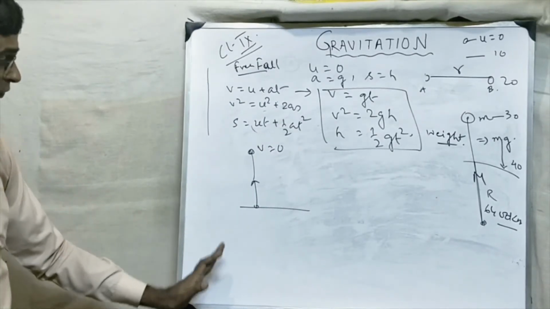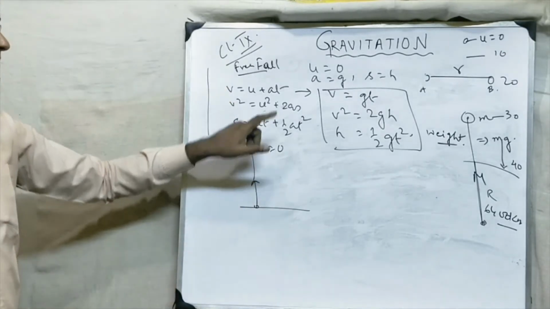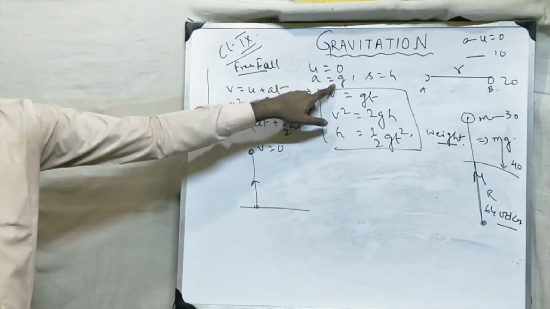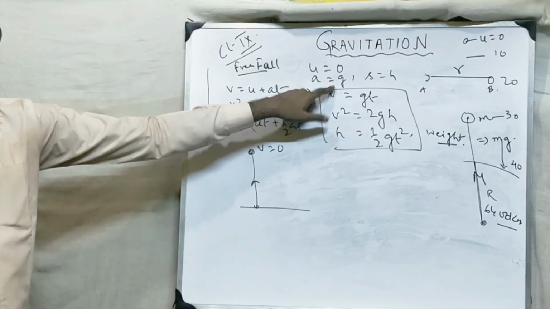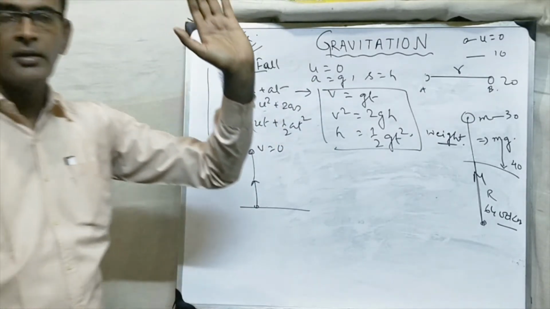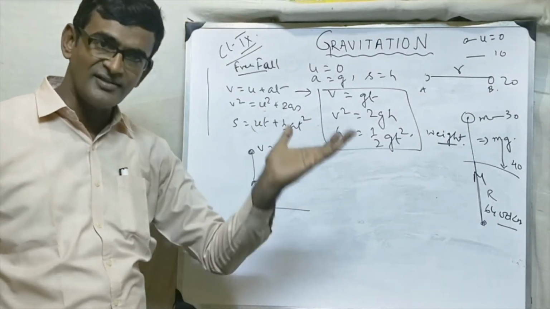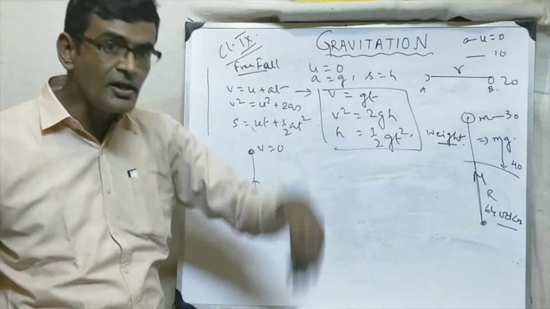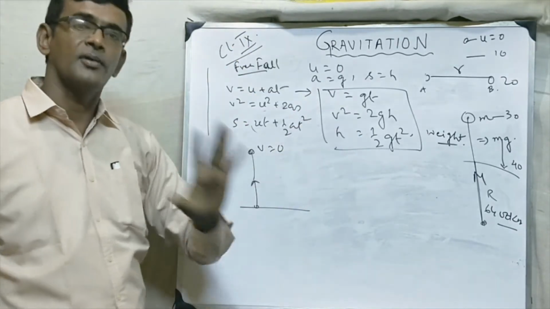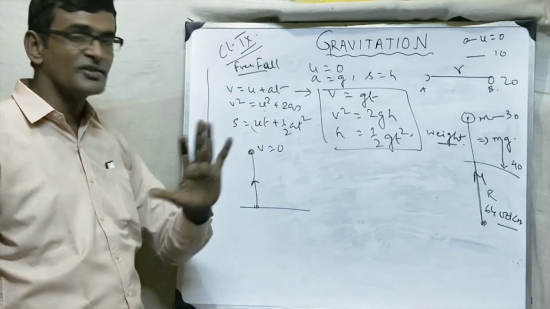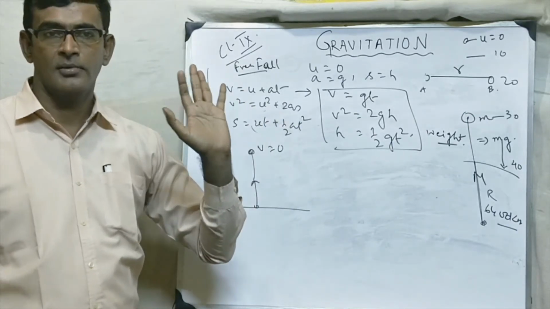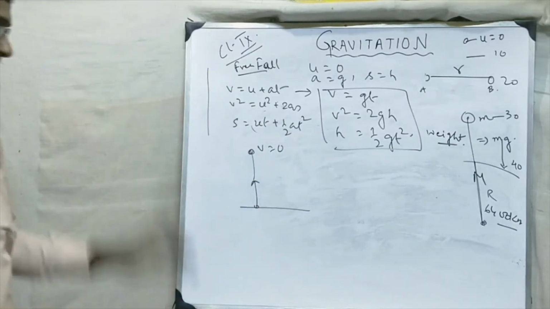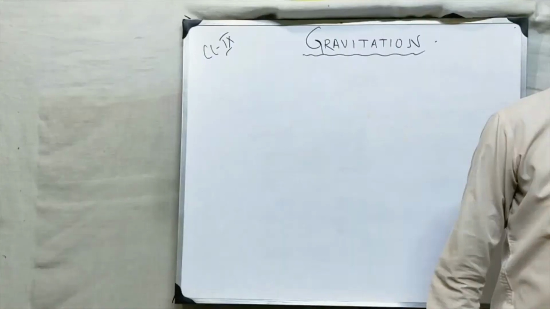Okay? So when it is going upward, the value of acceleration will be minus g. If the body is moving upward, the value of A will be minus g, and if the body is coming downward, the value of A will be plus g. Just keep this in mind, then you can do any numerical. Okay? So this is all about G.